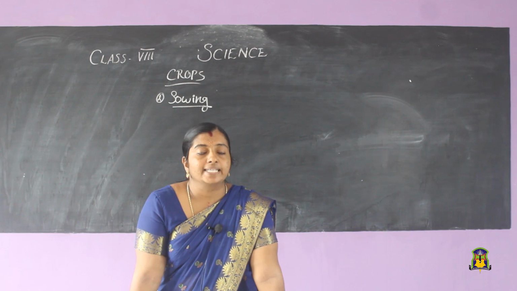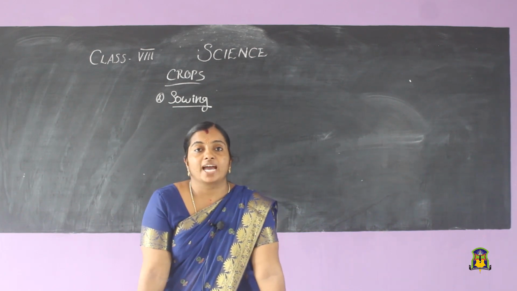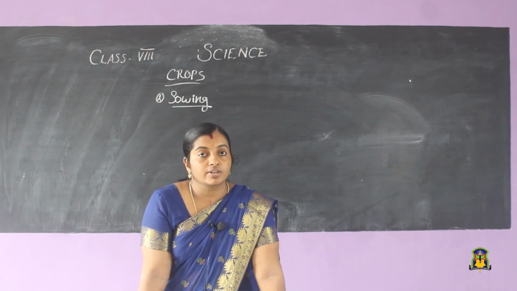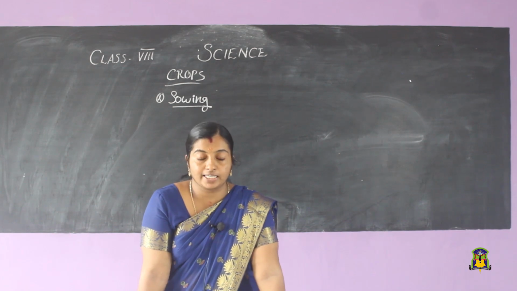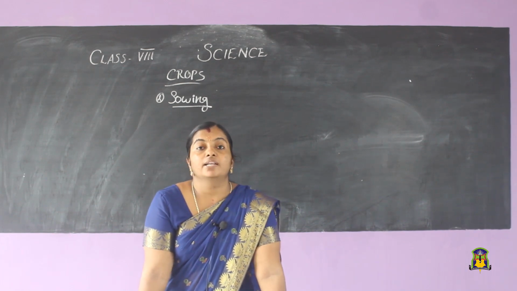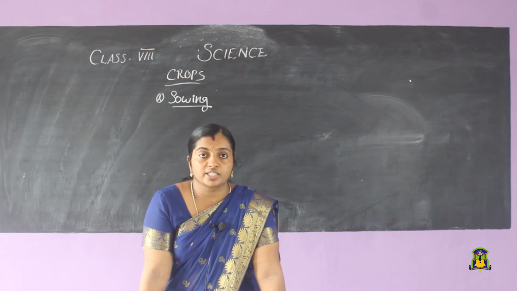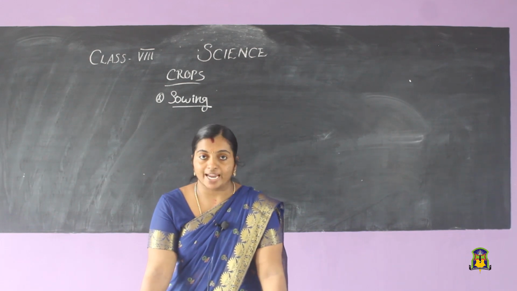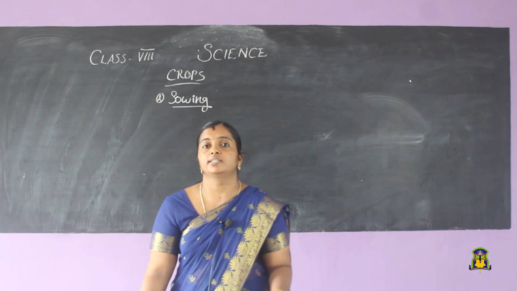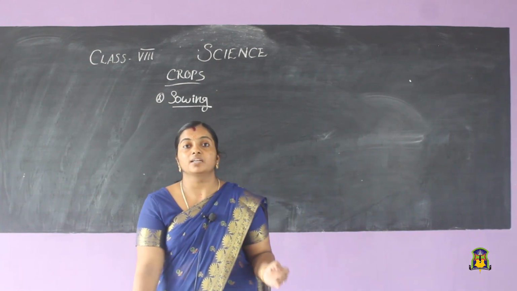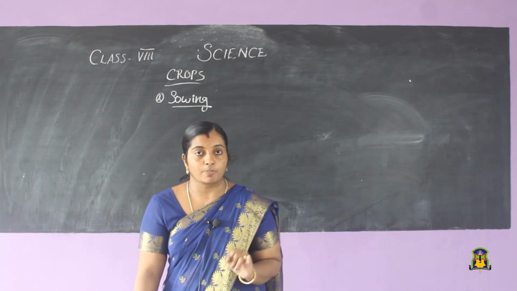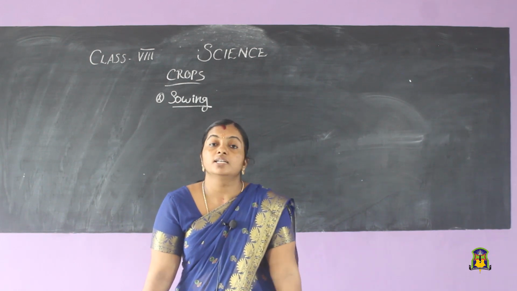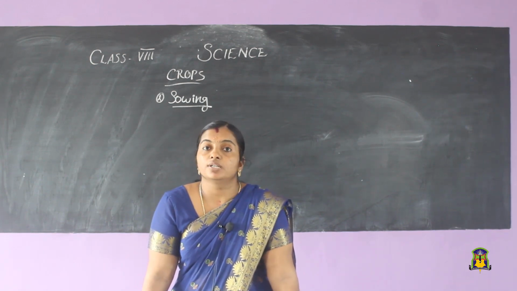What is seed? Yes, seed is the part of the plant which carries the baby plant inside it. We can see the baby plant inside the seed. We have studied in lower classes about the structure of seed. Then the seed carries the baby plant, and also we have studied that for the germination of the seeds, that is for a baby plant to come out of the seed, it requires three important factors. Which were they? Yes, air, water and warmth. It should get proper air circulation, it should get proper water, and also sunlight is also needed for the germination of a seed into a new plant.